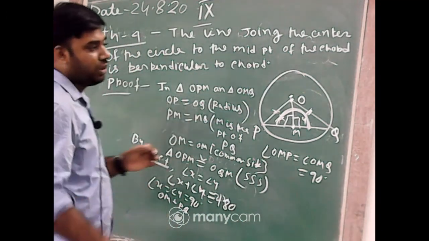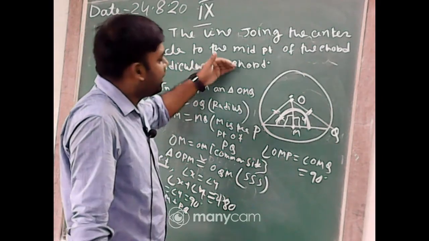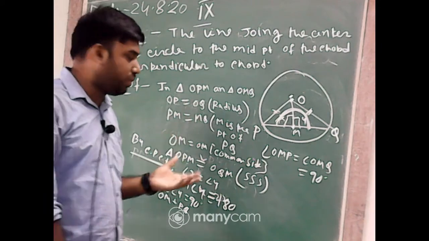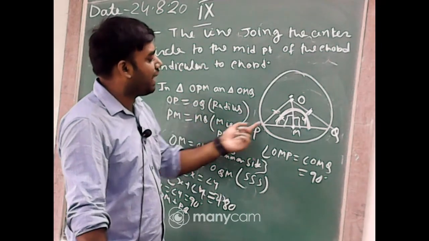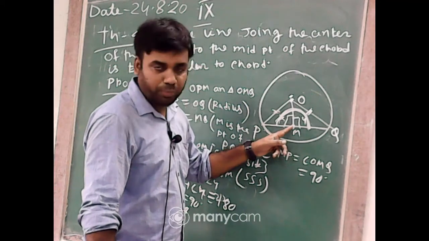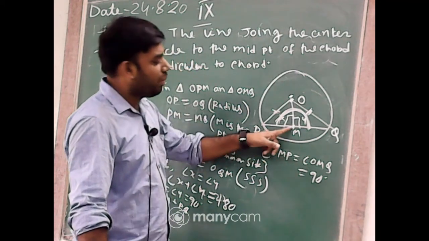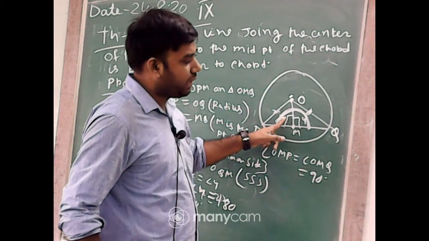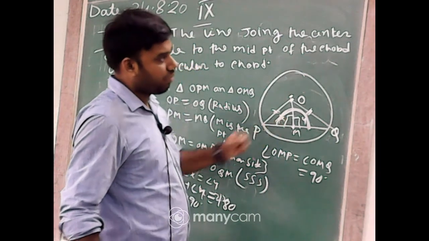And students, this theorem is the converse of the previous theorem. It means in the first theorem it is given that it is the chord and it is perpendicular, then prove that M is the midpoint. Now it is given here that M is the midpoint, but we have to prove that it is 90 degrees. Got it?